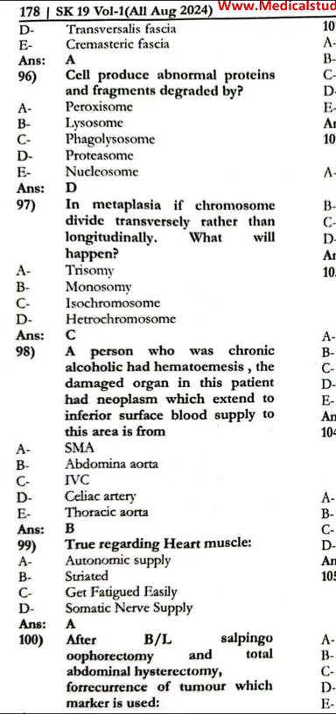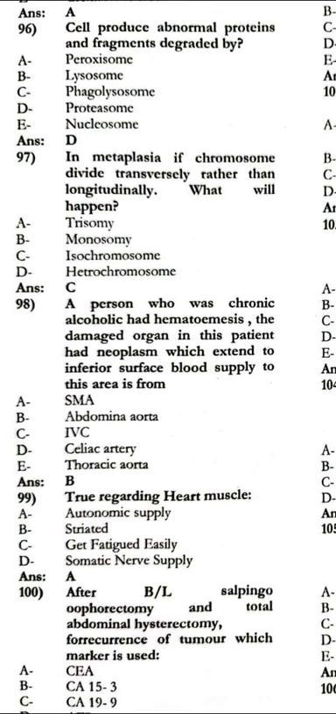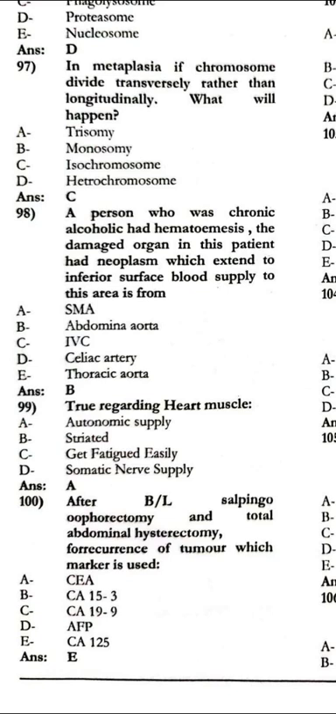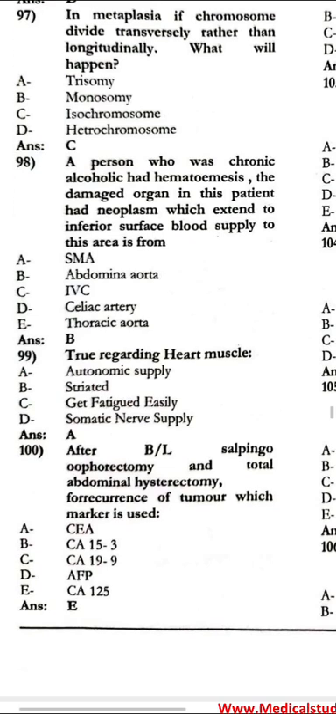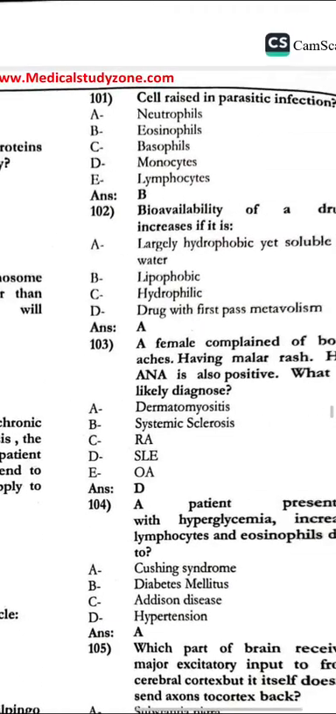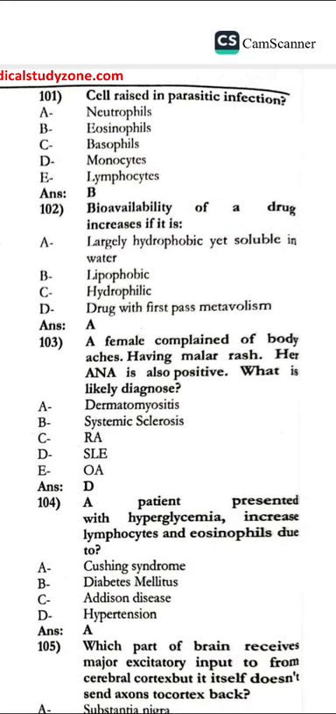The person who was a chronic alcoholic had hematemesis. The damaged organ in this patient had a neoplasm which extends to the inferior surface. Blood supply to this area is from the abdominal aorta. Regarding the heart muscle, what is the autonomic supply? After bilateral salpingo-oophorectomy and total abdominal hysterectomy, for recurrence of the tumor, which marker is used? That is CA125. Cell raised in prostatic infection would be eosinophils.